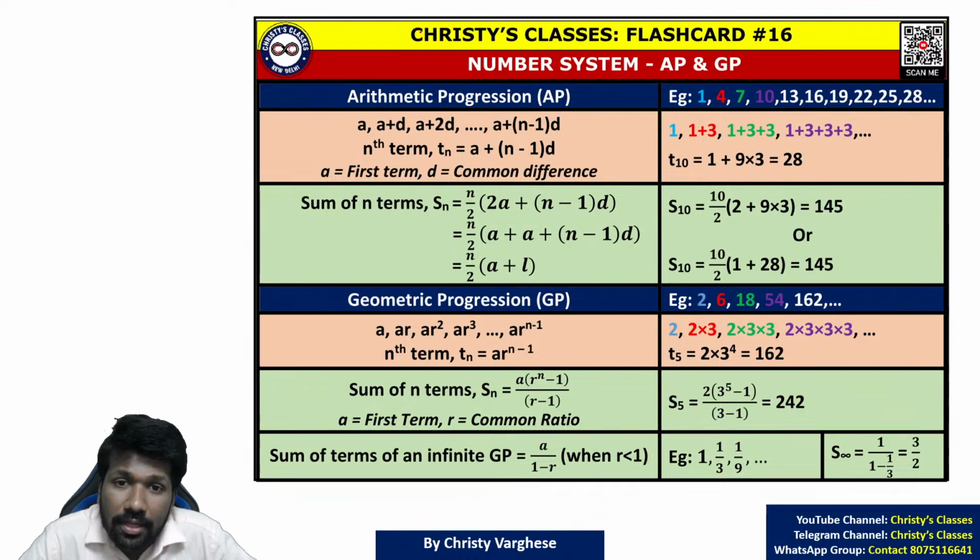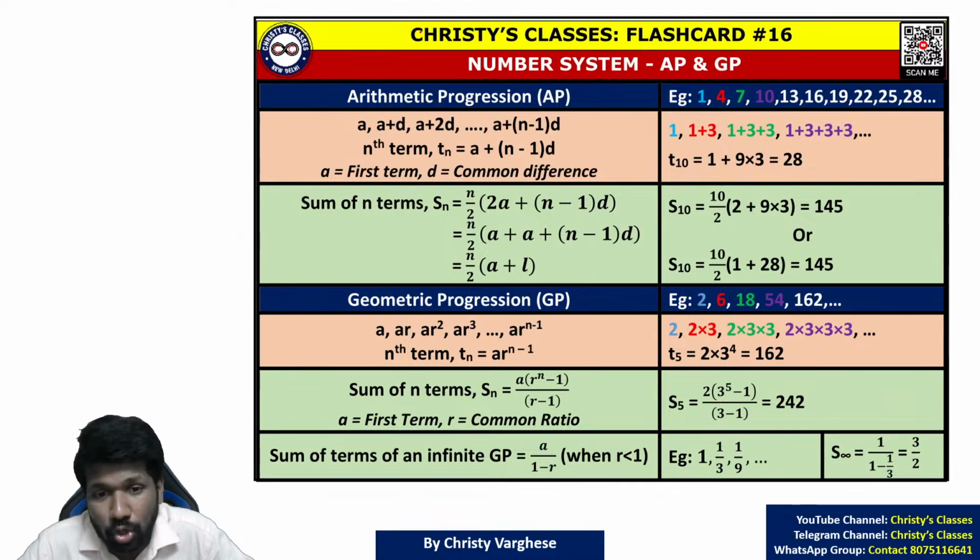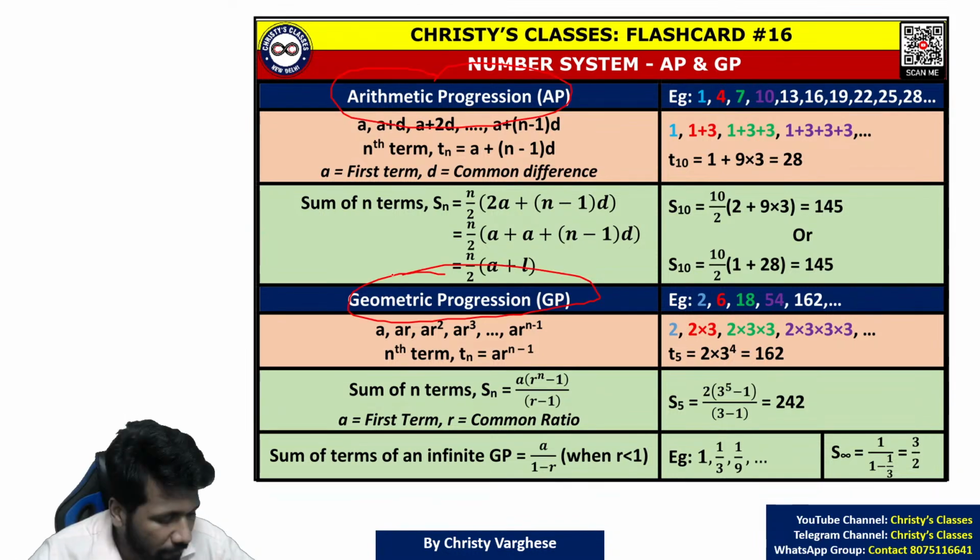There is a series called arithmetic series, which means a series which satisfies arithmetic progression. There is a series called geometric series or geometric progression. That means geometric series or geometric sequence. That is a series or sequence which follows geometric progression. So if you know arithmetic and geometric progressions, you can do those questions in those chapters also.